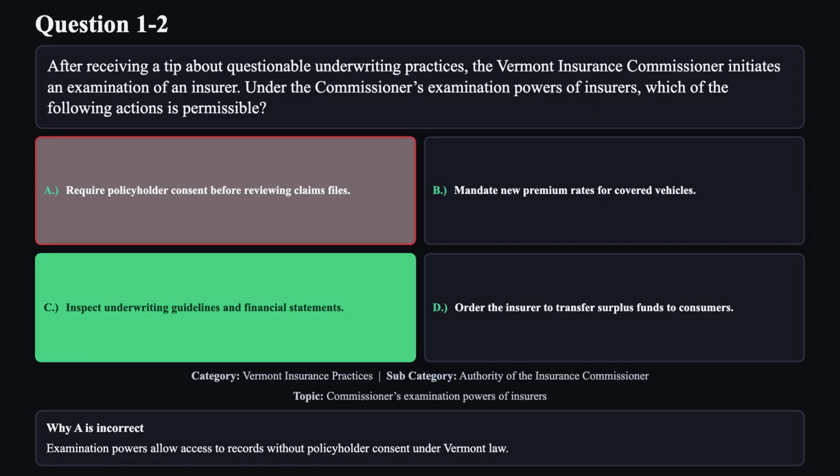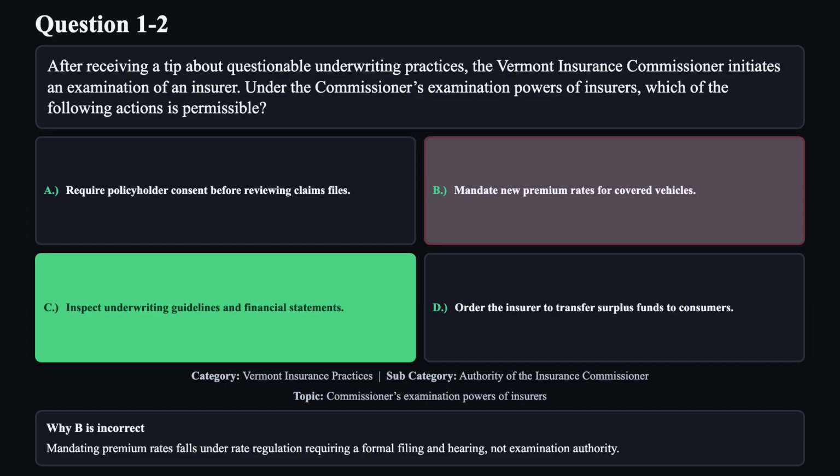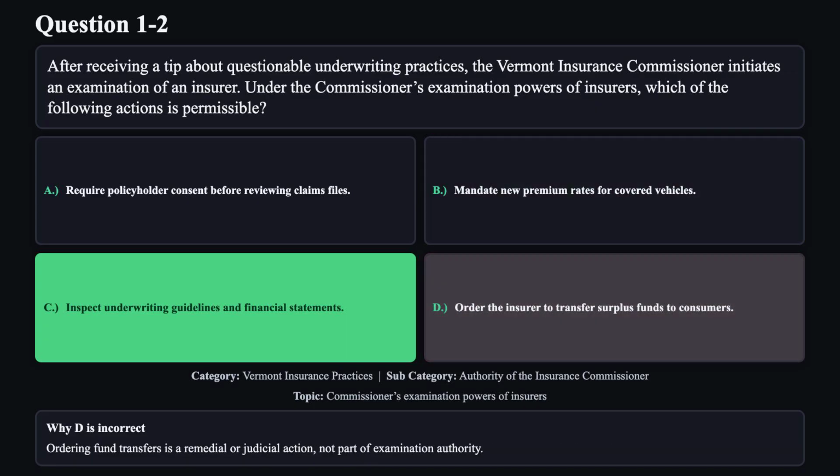Reason A is not correct. Examination powers allow access to records without policyholder consent under Vermont law. Reason B is not correct. Mandating premium rates falls under rate regulation, requiring a formal filing and hearing, not examination authority. Reason D is not correct. Ordering fund transfers is a remedial or judicial action, not part of examination authority.